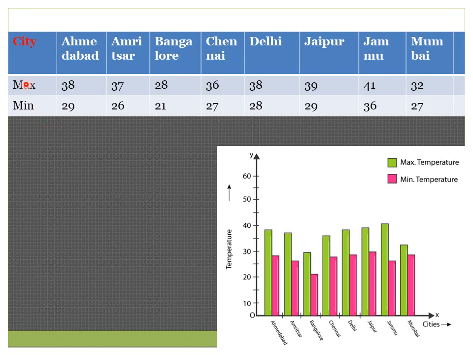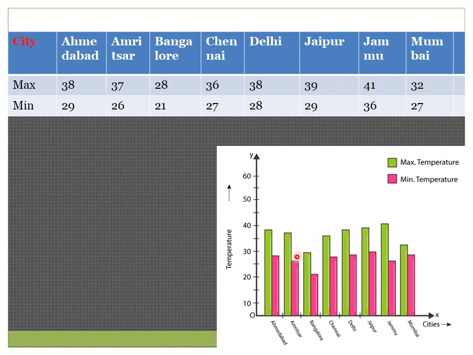Now here are the cities: Ahmedabad, Amritsar, Bangalore, Chennai, Delhi, Jaipur, Jammu and Mumbai. So the maximum temperature is 38 degrees centigrade in Ahmedabad and the minimum is 29. Amritsar 37 maximum, minimum 26. Bangalore 28 maximum, minimum 21. Chennai 36, 27. Delhi 38 and 28. Jaipur 39 and 29. Jammu 41 and 36, and Mumbai is 32 and 27.